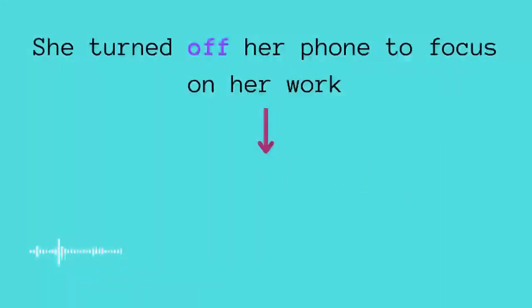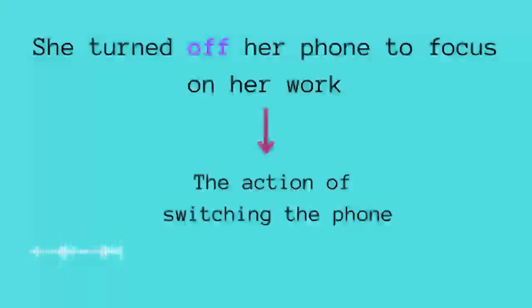She turned off her phone. Why? To focus on her work. She turned off means she basically switched off her phone so that she will not be disturbed while working. So this is the meaning of turned off. Another thing, here we have to focus.